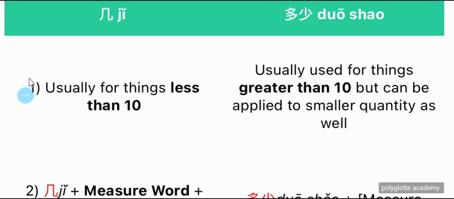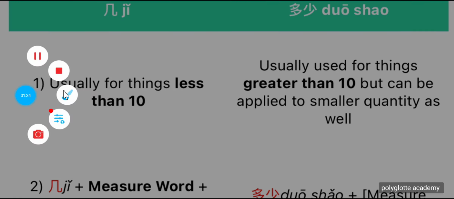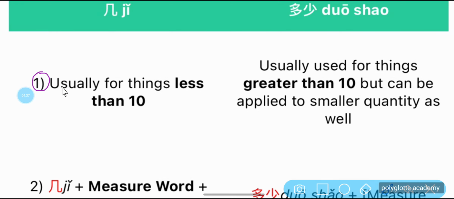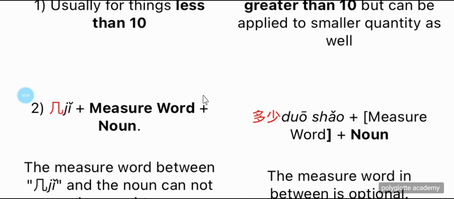Now the first difference is that 几 is usually for things less than 10, while 多少 is usually used for things greater than 10, but can be applied to smaller quantities as well. So you can use 多少 in place of 几, but in place of 多少 you can't use 几. That's what they're trying to say. Okay, 好，继续。